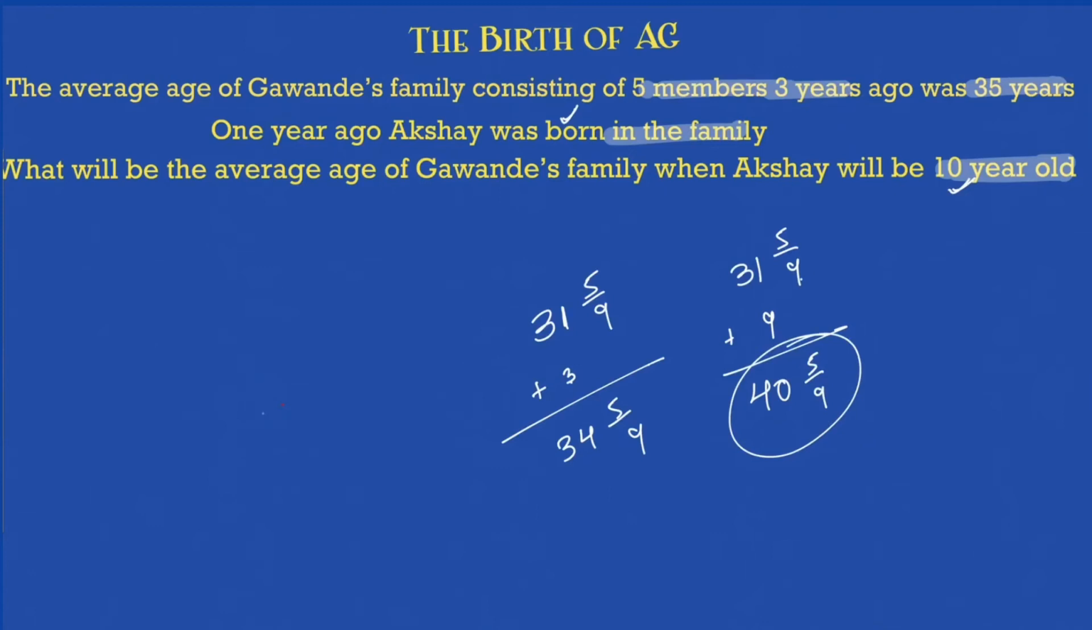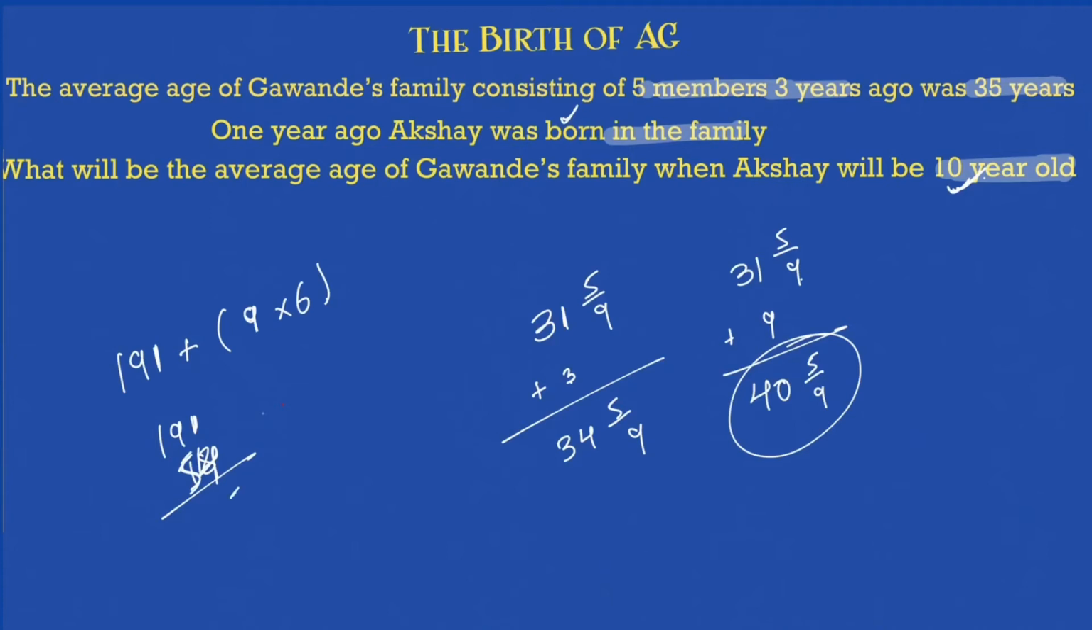And if you have to solve by the sum method, 191 is the sum of the ages. What are you telling me? 9 years from now. So how many members? 6 members. Each member will add 9, because you are saying when Akshay will be 10 years old, which means he is 1 year old now and 9 years from now. So it will be 191 plus 6 9s, 9 into 6 is 54. So you will add 191 plus 54.